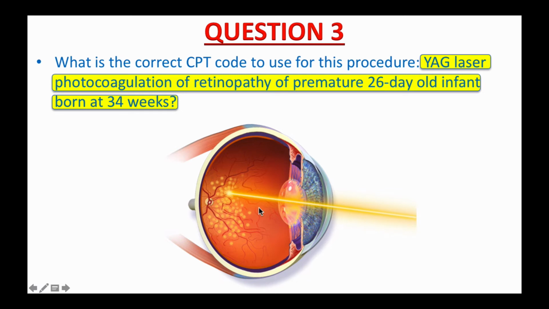Laser photocoagulation uses the heat from a laser to seal or destroy abnormal, leaking blood vessels in the retina. I will put on a short 30-second music while waiting for you to open your CPT book and find the right code for this procedure. Please pause the video and do it now.